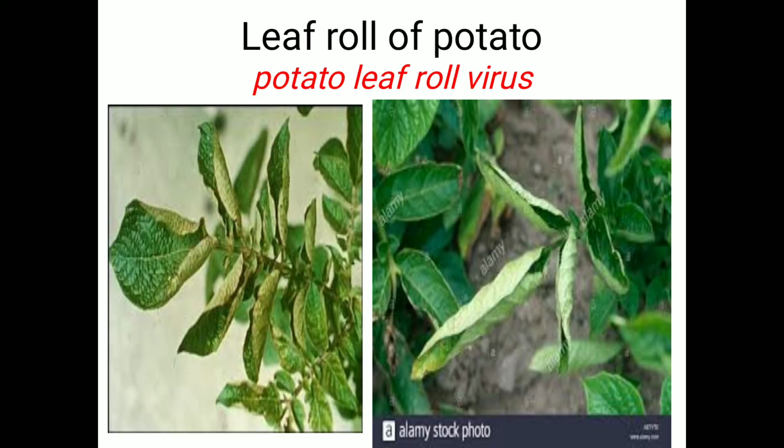The third disease of potato is the leaf roll of potato, which is caused by the virus called potato leaf roll virus. The picture indicates the rolling of the leaf from both sides. Due to the virus infection, all the leaves of the potato become curled from the branches or from the side or adjacent part of the leaves. This is an important symptom of leaf roll virus.